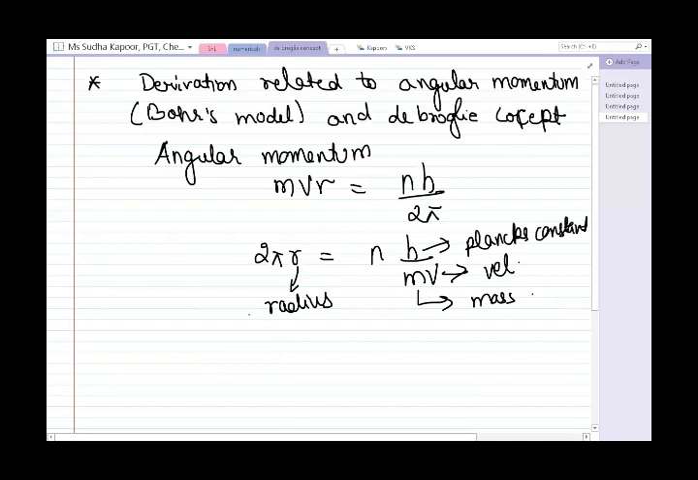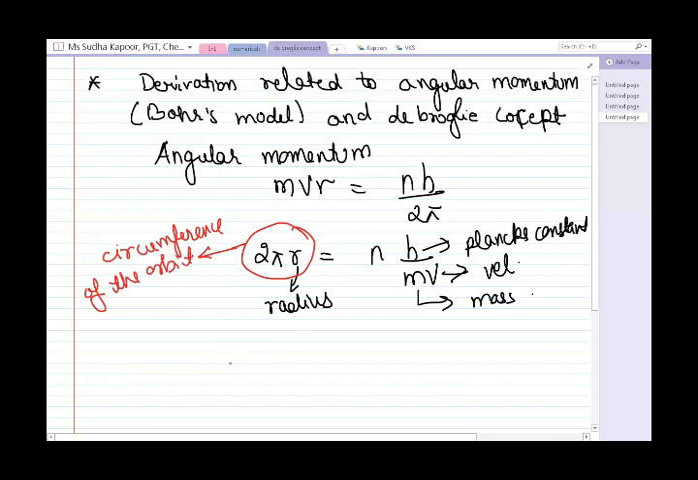Now, what is 2 pi r? 2 pi r actually represents this whole value. It is equivalent to the circumference of the orbit. We can say that complete 2 pi r is the circumference of the orbit.